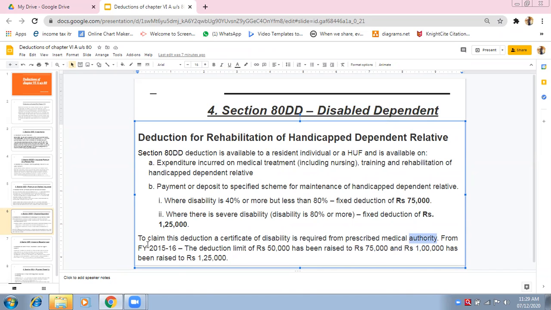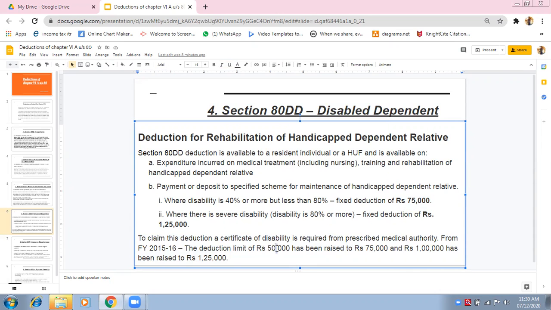See, in the year 2015-16, 75,000 rupees was only 50,000 rupees. The old amount was rupees 50,000, and it has been raised to 75,000. And 1 lakh was raised to 1,25,000. These are the current figures, not the old ones.